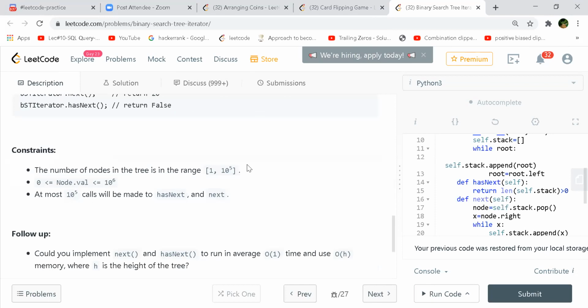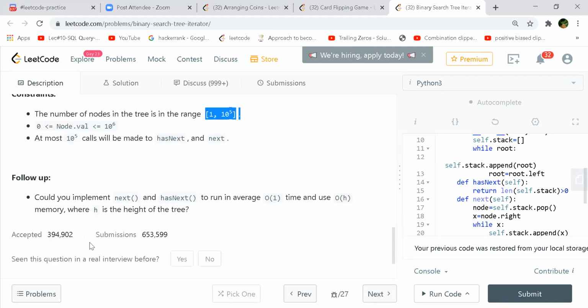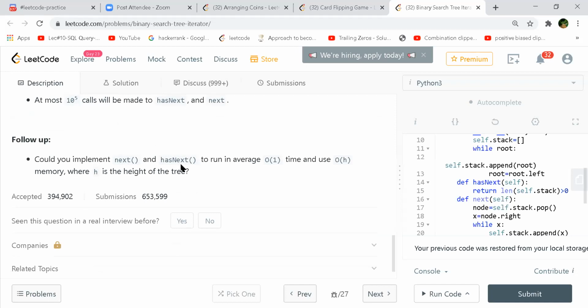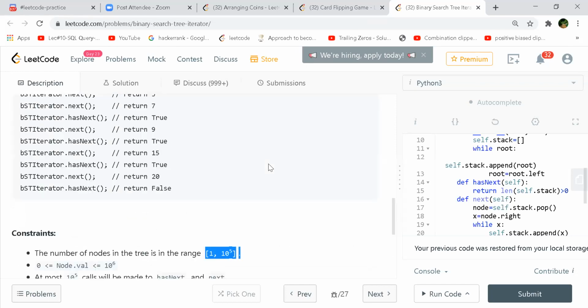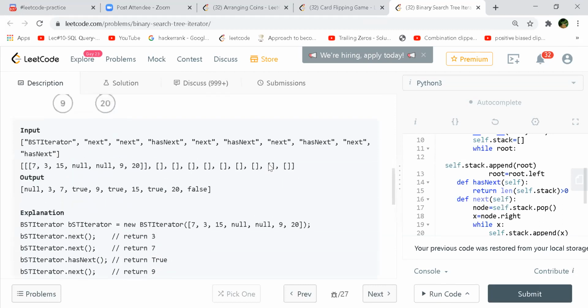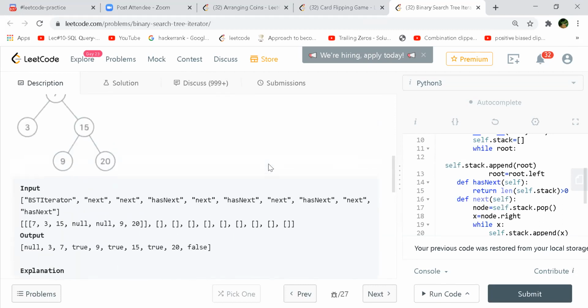Here the number of nodes in the tree is in this range, and this is your node value, and you can make at most 10 to the power 5 calls. Can you implement next and hasNext in O(1) time and use O(h) memory, where h is the height? Yeah, this means again we should do a normal in-order traversal, and just check in the array. If they are asking for the next element, we should return the next to the right, and hasNext will check whether there is an element left in the stack or not, isn't it?